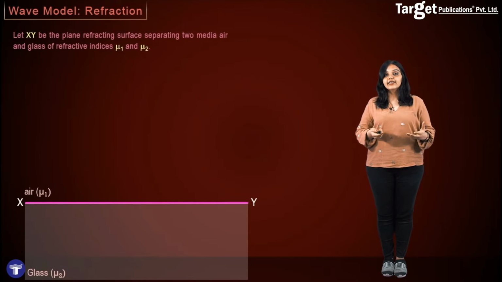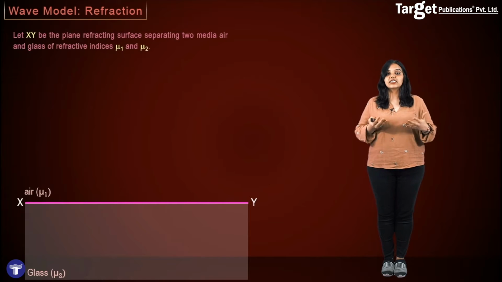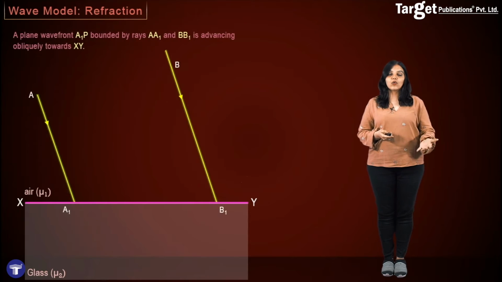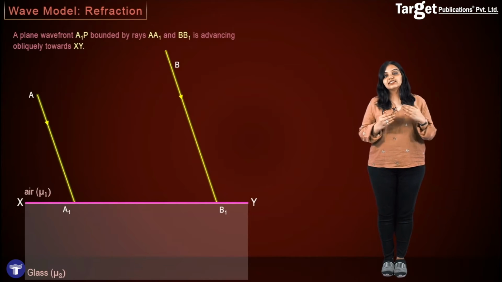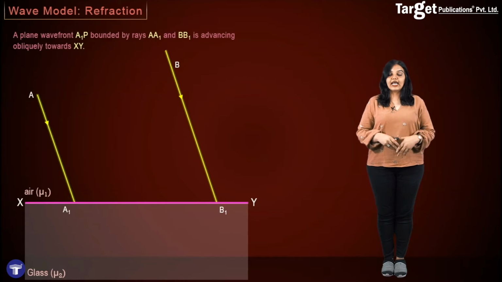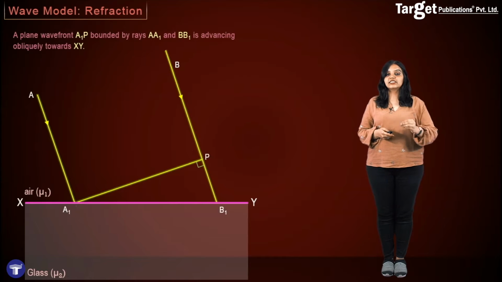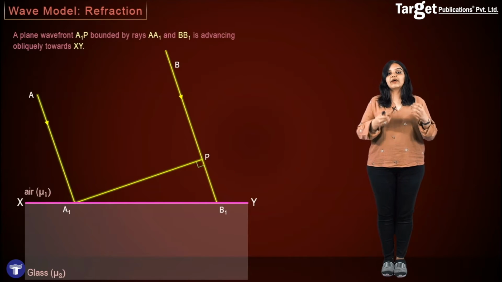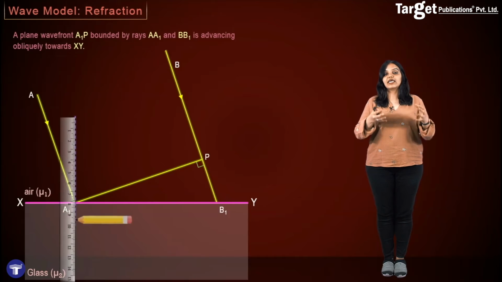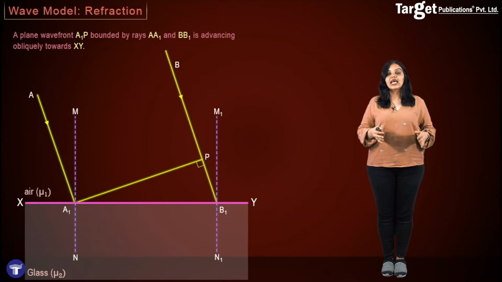In this case again, we have a surface xy, but in this case the surface is a refracting surface. And as before, we assume that rays are parallel when they fall on this surface. So the incoming incident rays AA1 and BB1 are parallel as they reach the refracting surface xy. And as before, we consider a planar wavefront which is perpendicular to these incident rays, and thus A1P is my incoming wavefront bounded by the rays AA1 and BB1, and it is moving towards the surface xy.